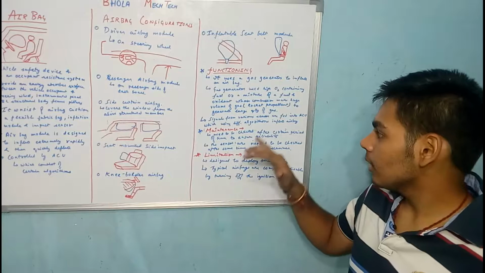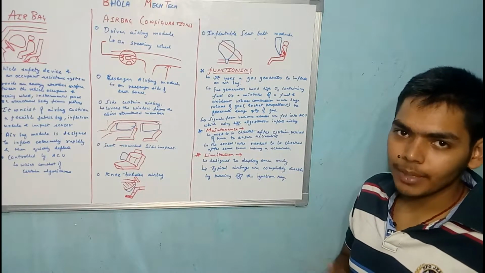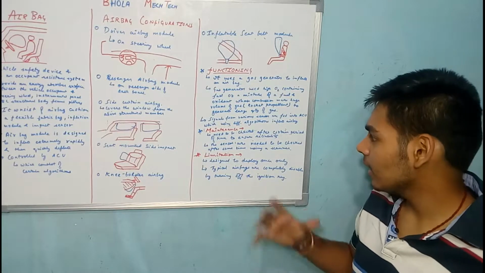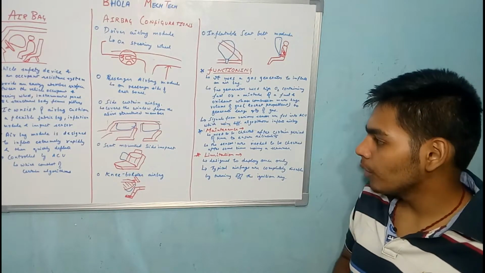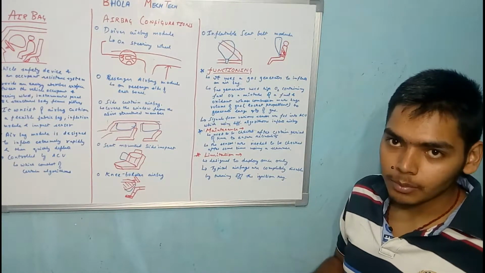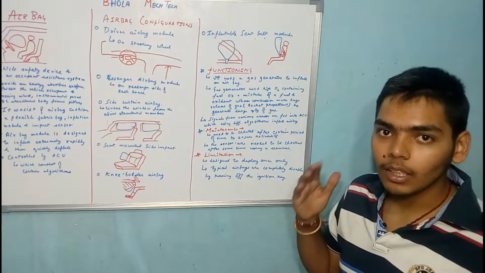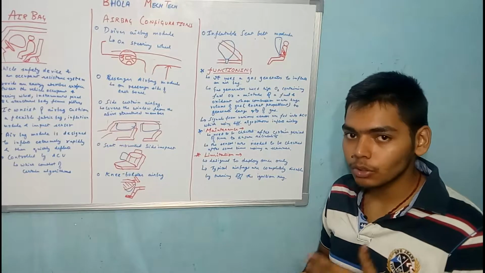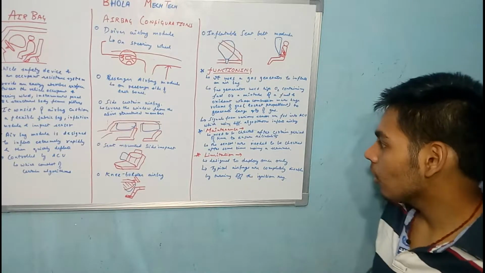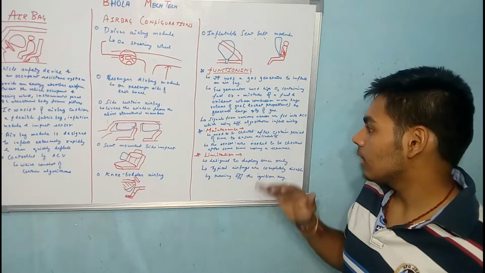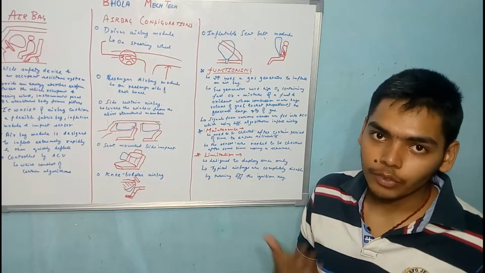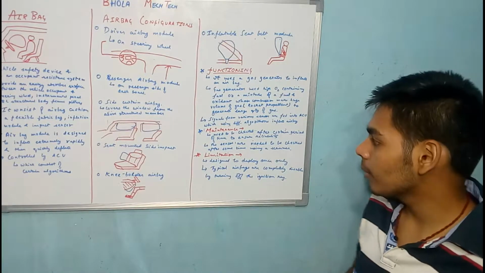The signals from the various sensors, that is the impact sensor, the accelerometer sensor, ABS and all other sensors, are sent to the ECU which applies some algorithms and detects whether the impact is so crucial that it needs to open the airbags or not, and after that it sends signals to the inflator which inflates the airbag.